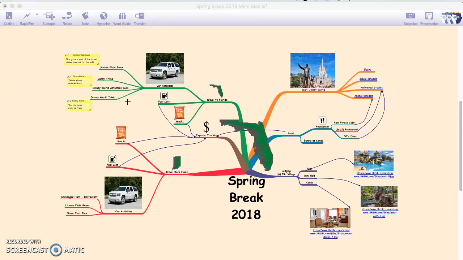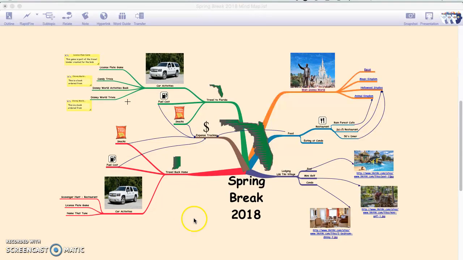Hello everyone. This week I have the great pleasure of learning a new program, Inspiration 9, and I wanted to share with you a mind map that I created to depict our upcoming spring break vacation with my family.